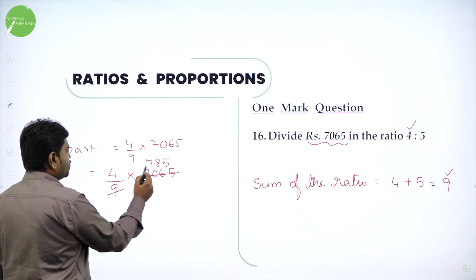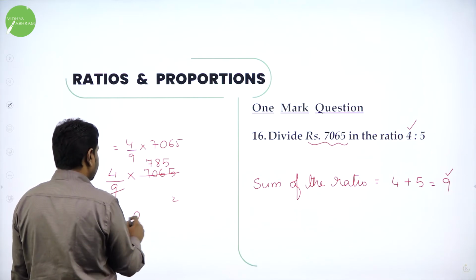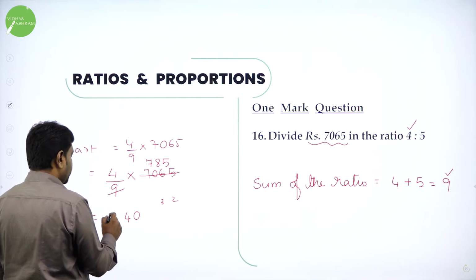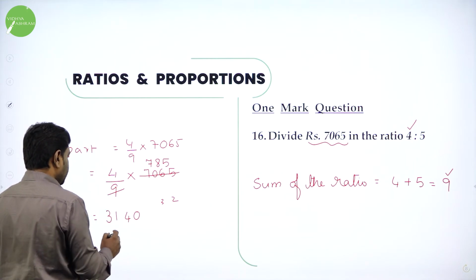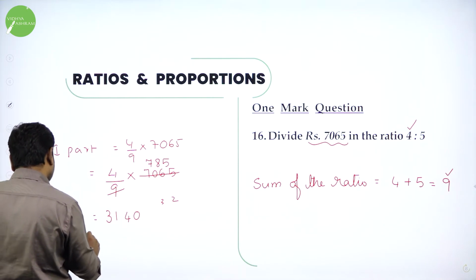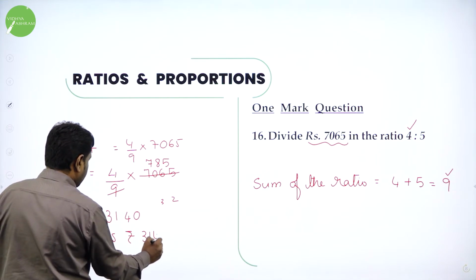Now 785 into 4. 4 5s are 22. 4 8s are 32 plus 2, 34. 7 4s are 28. 28 plus 3, 31. So the first part you got. What is the first part? First part is rupees 3,140.